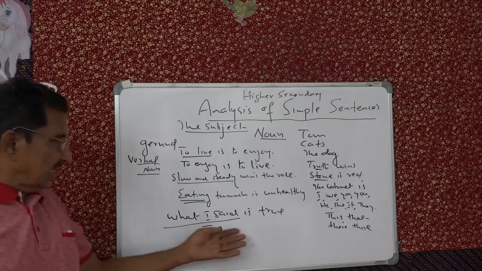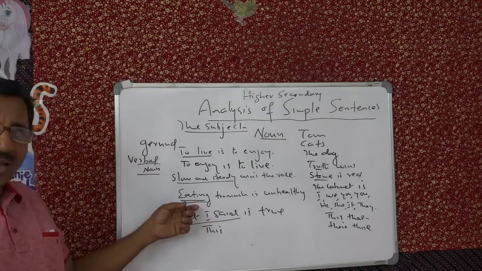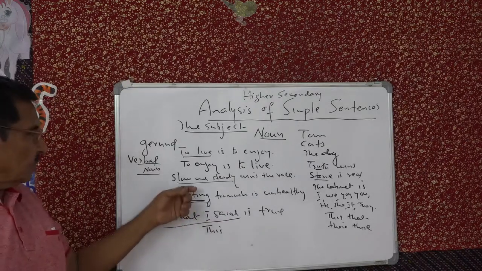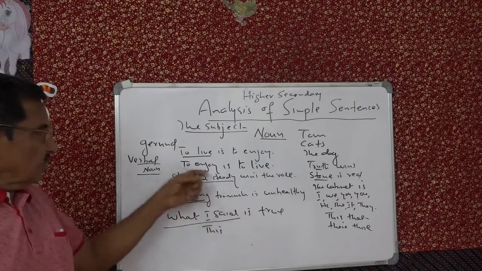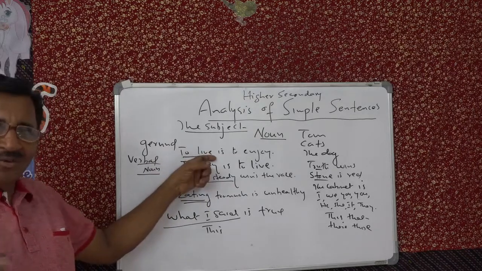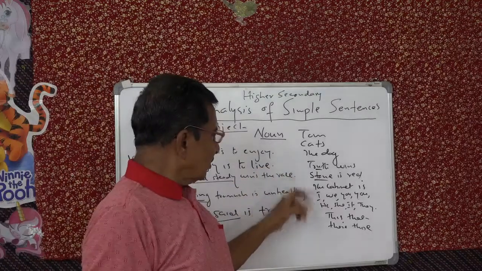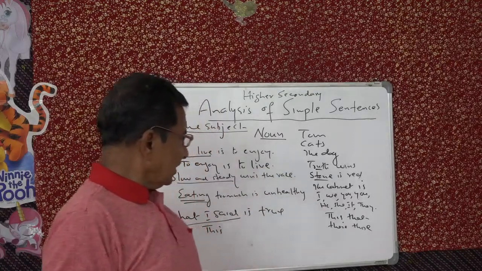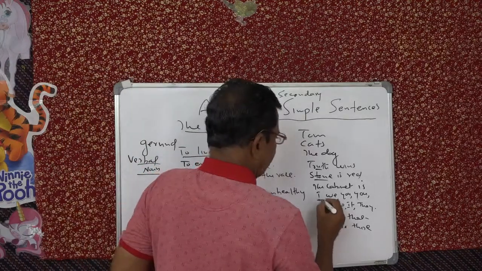What I said is not I, so it is third person, or you. Eating, not I or you, so it is third person. Slow and steady, not I or you, or we, third person. To enjoy is not I or you, so third person. To live is not I or you, that is third person. Tom is third, cat, third person, then truth, stone, cabinet, third person. See? So except these 4,